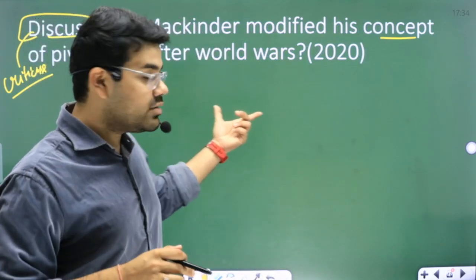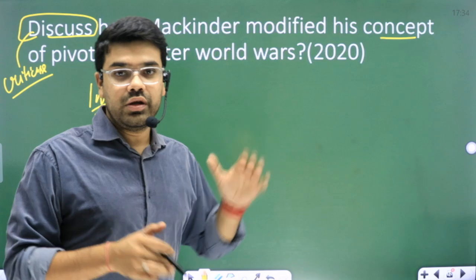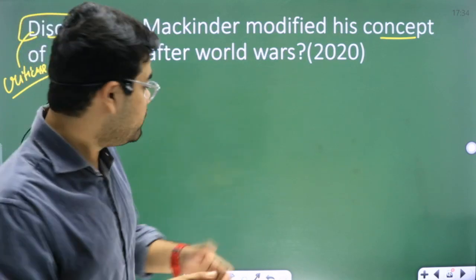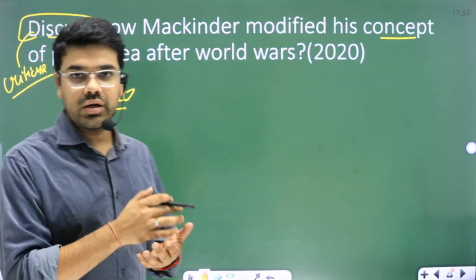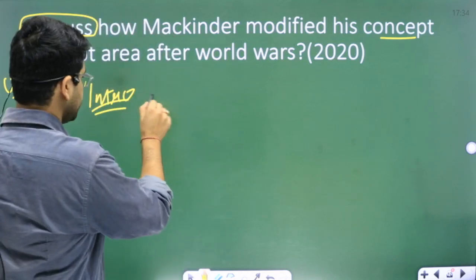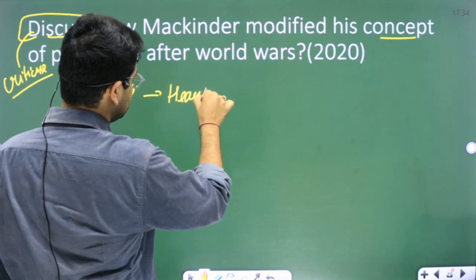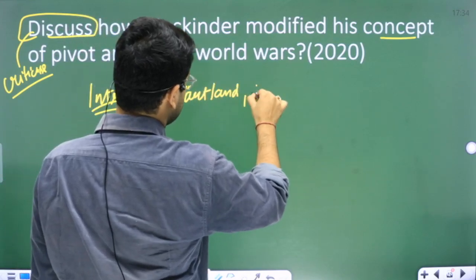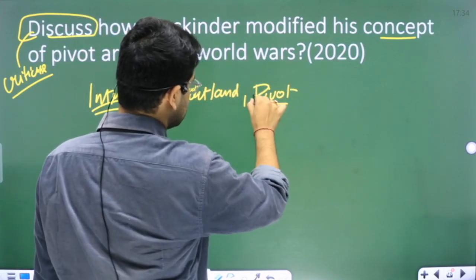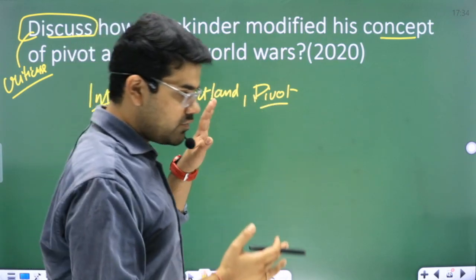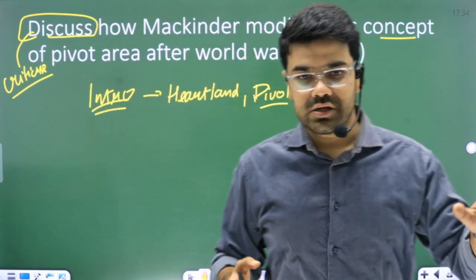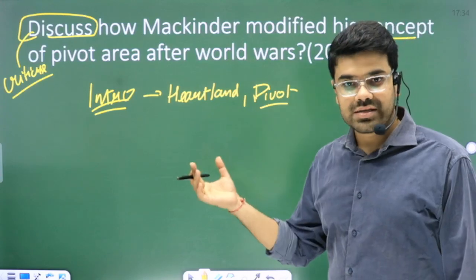Major island, major thesis, major theory of Heartland. Or even if you do not remember this, you can simply explain what is Heartland, or what was the pivot area. Simple: the geographical location from river Volga to the Siberian region, its dominance over the region of the Black Sea region.